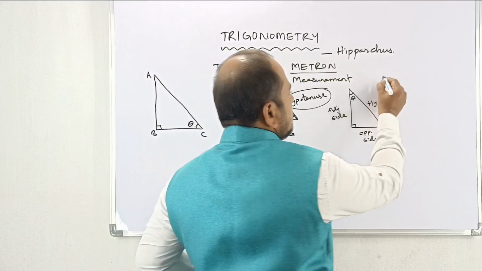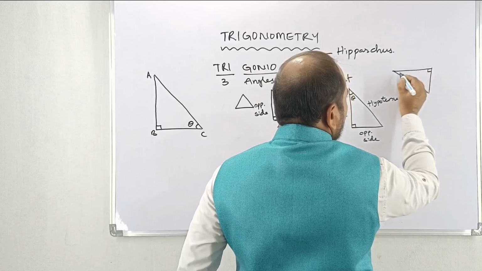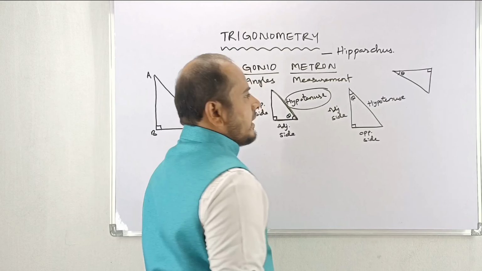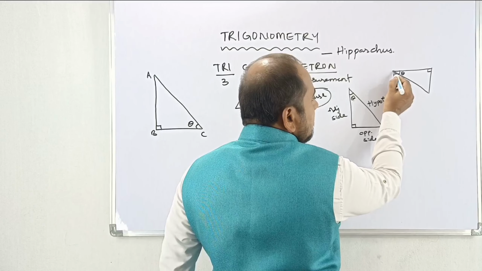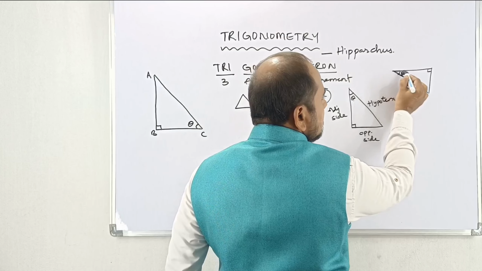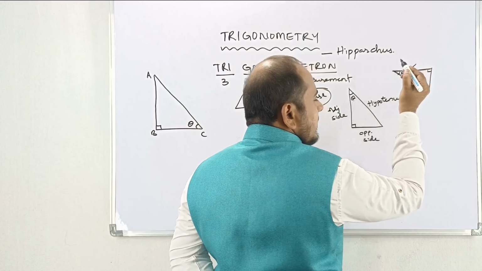One more triangle I am going to take, my dear. Suppose this is a right angle triangle. Now here I am taking theta. For this, what is the adjacent side? Obviously, we observe that this is adjacent, and this one is also adjacent. In this case, this one can be considered as adjacent.